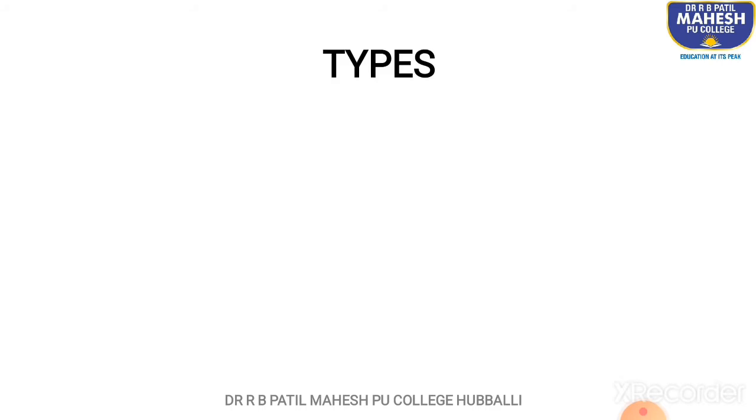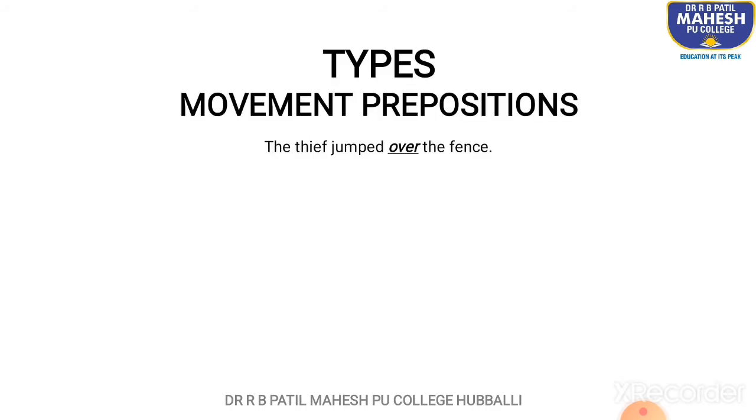Other examples. The thief jumped over the fence. Over is the direction from this side to that side. Over the fence, the thief jumped. So over is the movement preposition here. Nisha ran around the banyan tree. Around shows us the direction or how that movement took place. So she ran around the banyan tree, around being the movement preposition.